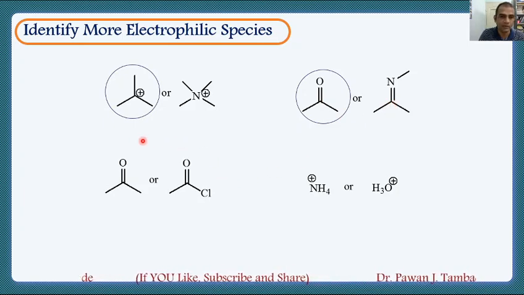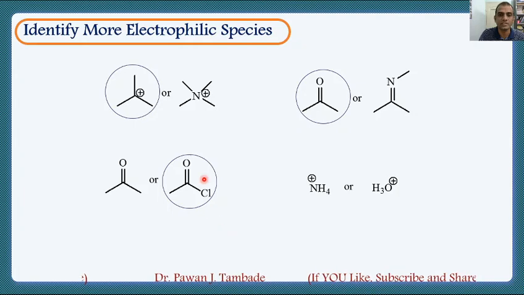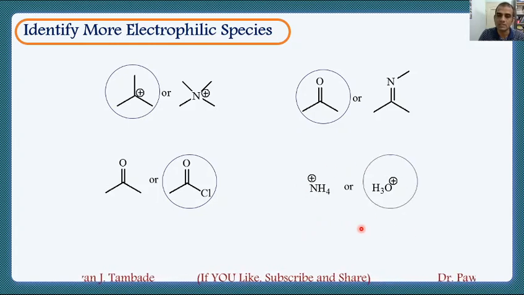In the same way, if you look at this example, in both cases we have a carbonyl group, but in the first there is a ketone and in the second there is an acyl halide. So you need to look at this carbon atom and this carbon atom and find out which carbon atom is more electrophilic. In this case obviously this is more electrophilic in nature. In the same way here, which is more electrophilic in nature? In this case H3O+ is more electrophilic in nature as compared to NH4+.